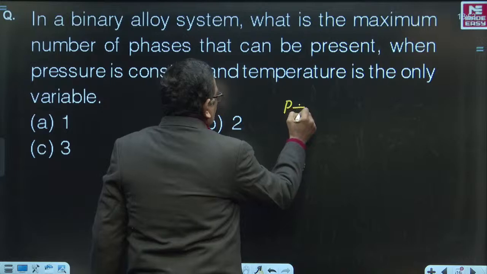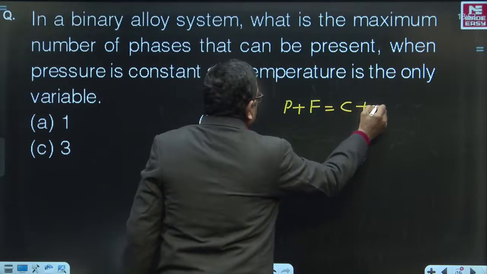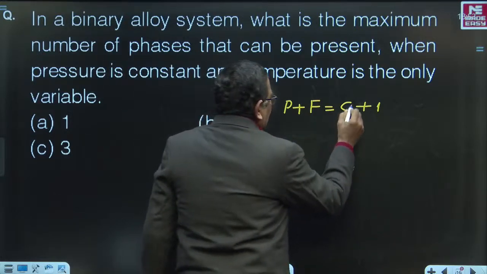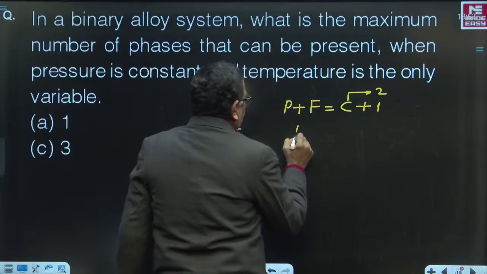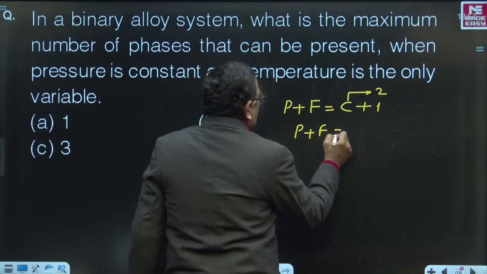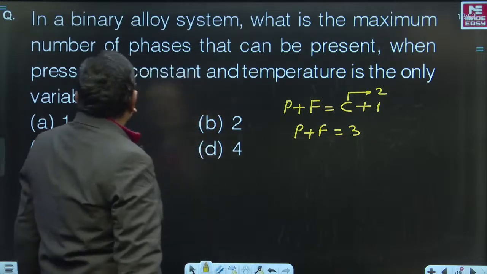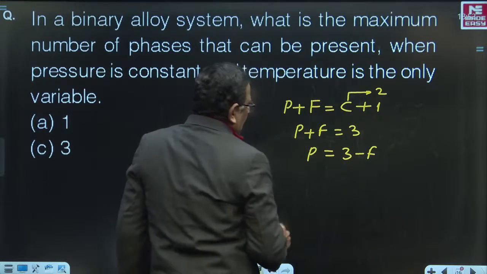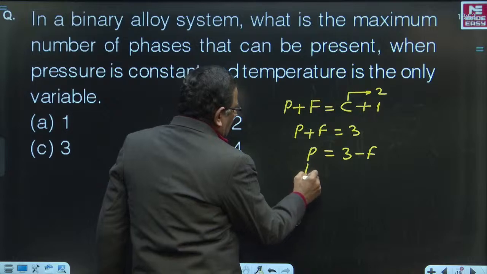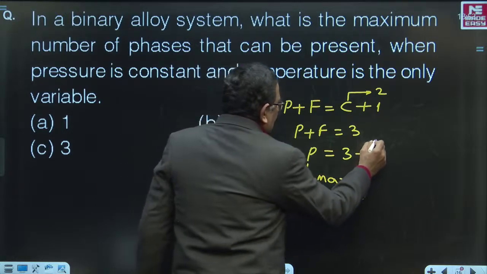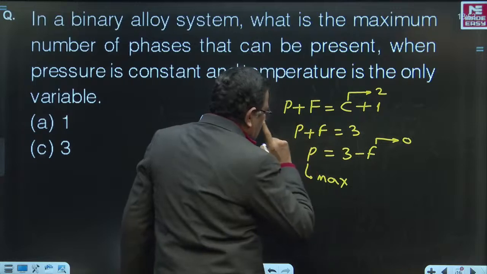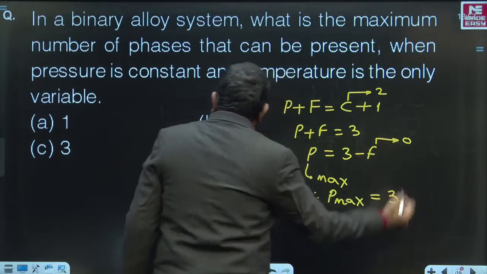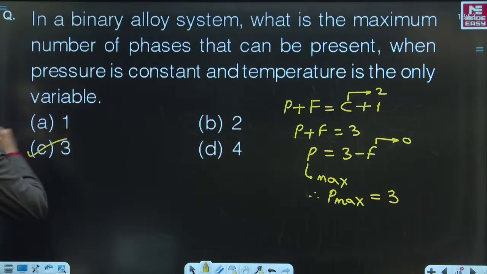P plus F is equal to C plus 1, right? Binary alloy system. Therefore, C will be equal to 2. Hence, we can write P plus F is equal to 3. You are asked to find out the maximum number of phases. So, P can be written as 3 minus F. Then, if P has to be maximum, then F must become 0, right? When F becomes 0, the maximum number of phases must be equal to 3. And that 3 number of phases is given in choice C.